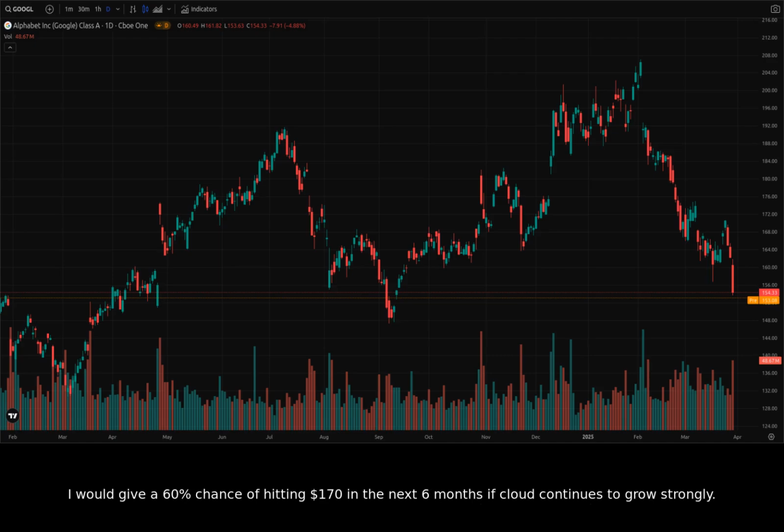I would give a 60% chance of hitting $170 in the next 6 months if cloud continues to grow strongly. I would give a 70% chance of dropping below $160 if tariffs affect Alphabet's ad